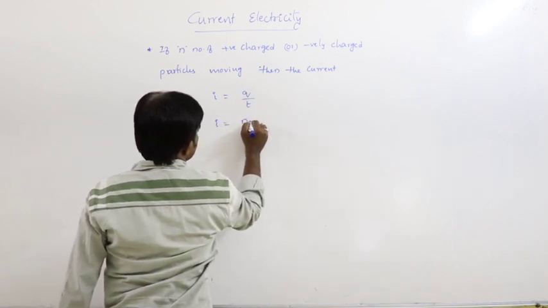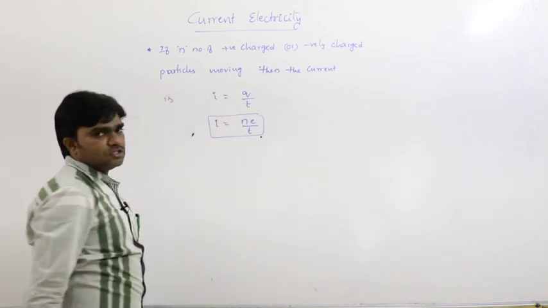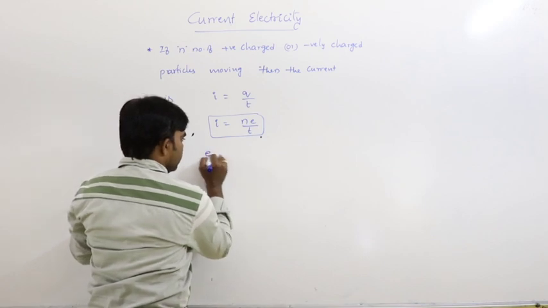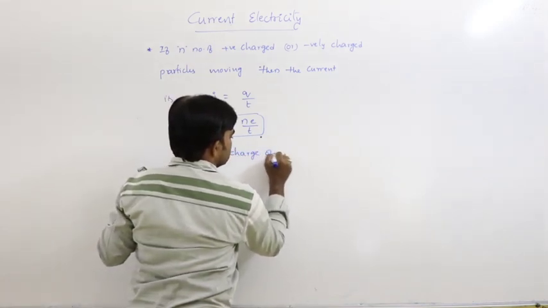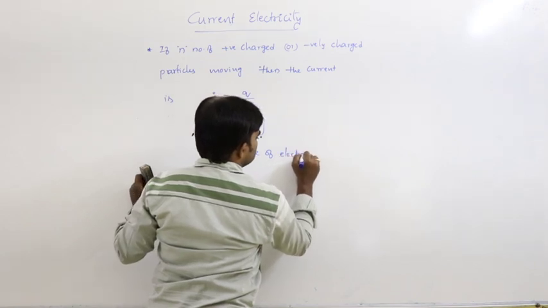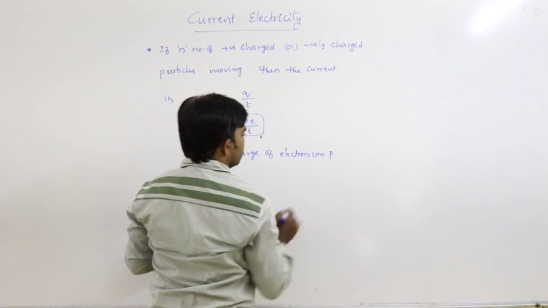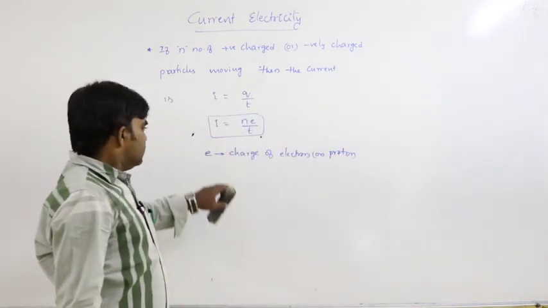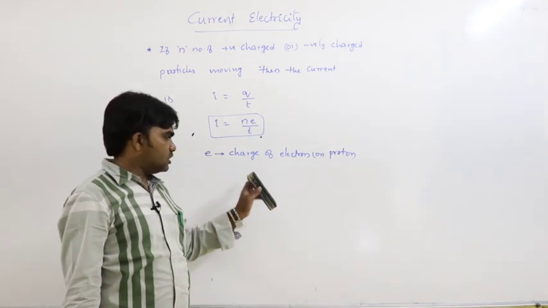Q can be written as n e, so I = n e / t, where e is the charge of an electron or proton or positively charged particle, which is 1.6 × 10^-19 C. Charge remains constant.